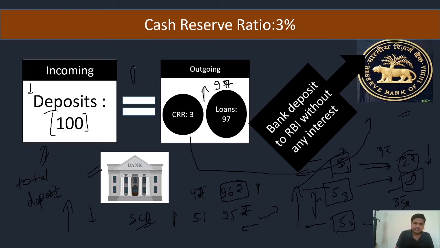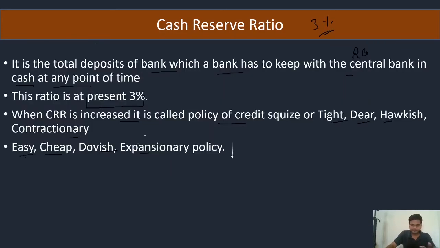When CRR is increased, the supply of money in the economy decreases. Now the reverse happens. If CRR decreases, supply of money will increase. When inflation is going very high, CRR is increased. When deflation is there, means less than 2% inflation, then money supply is increased in the economy and CRR is decreased. So that is the meaning of CRR.